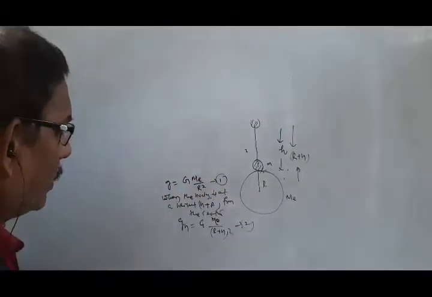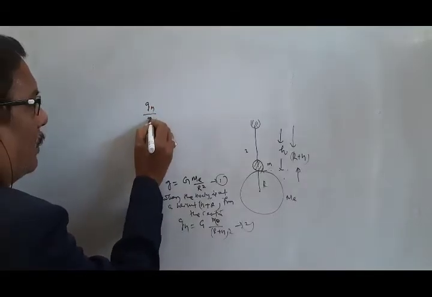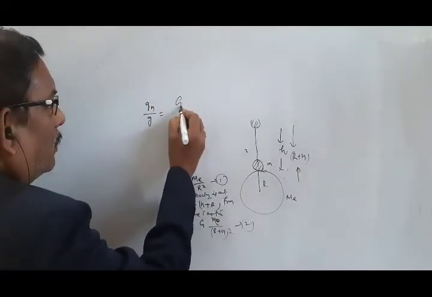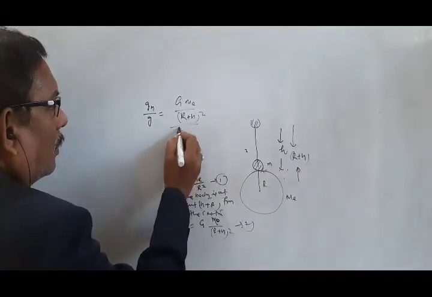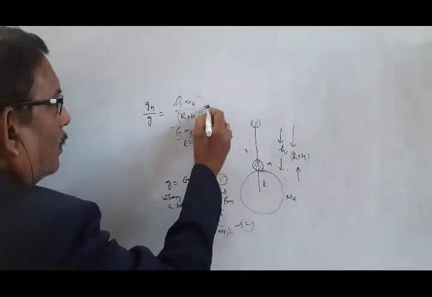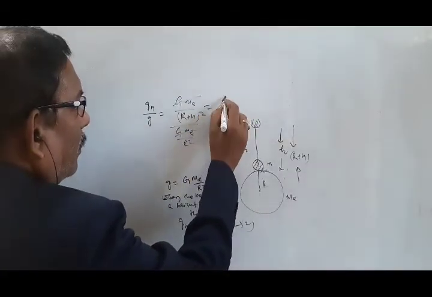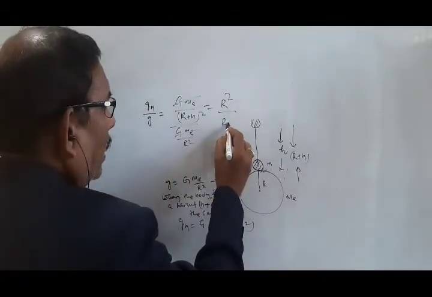Now dividing equation 2 by 1, gh by g is G Me by R plus h whole square over G Me by R square. Cancelling this factor, it becomes R square by R plus h whole square.